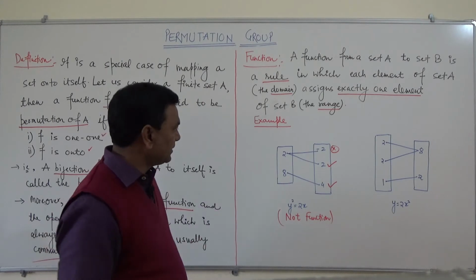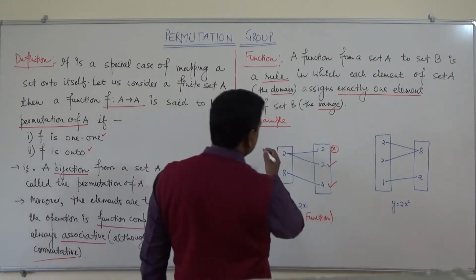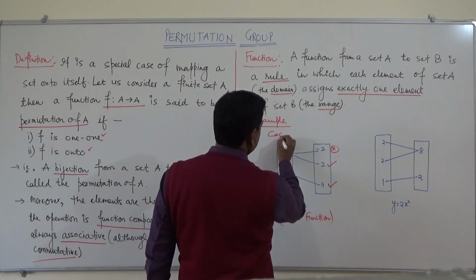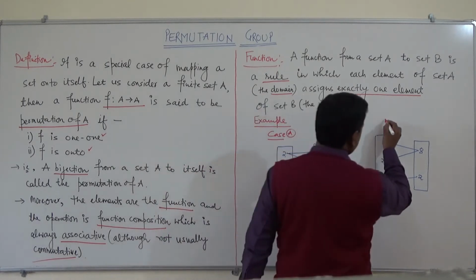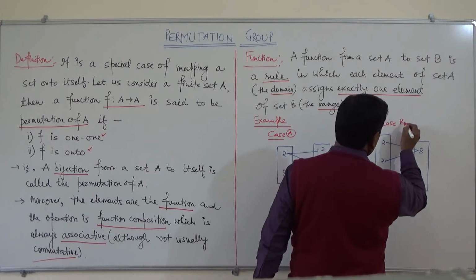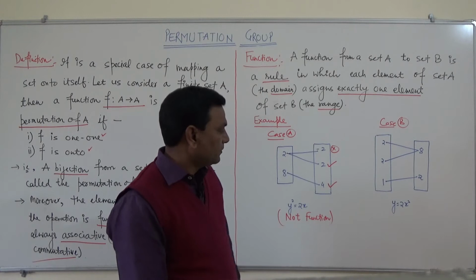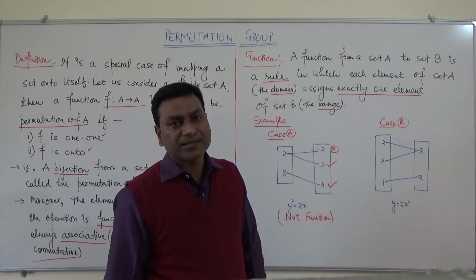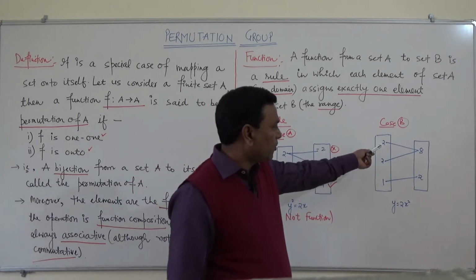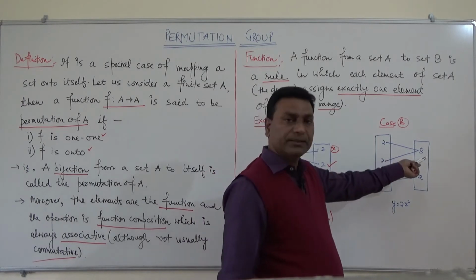On the other hand, this is case A and this is case B. Here we have y equals 2x squared. If we put 2, we get 8.